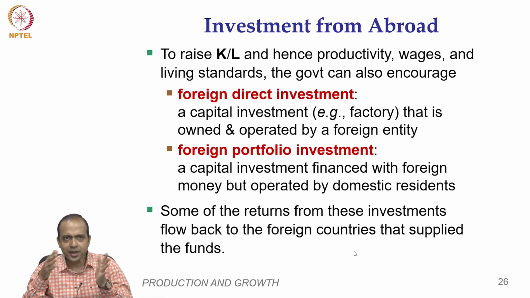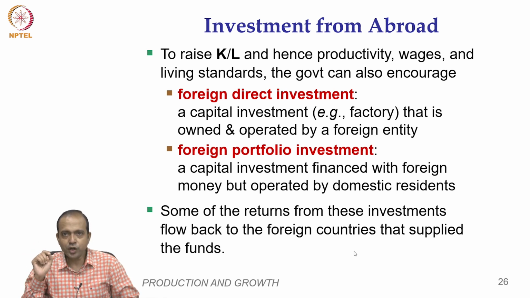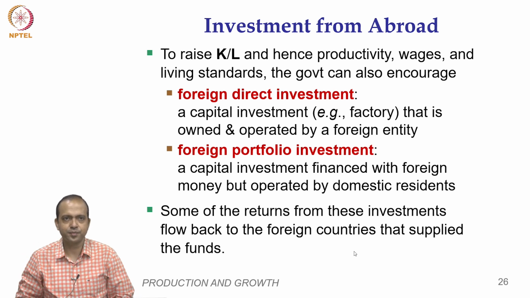In foreign direct investment, the foreign companies invest directly or set up their own plant and machinery and operate in another country. But in foreign portfolio investment, what happens?